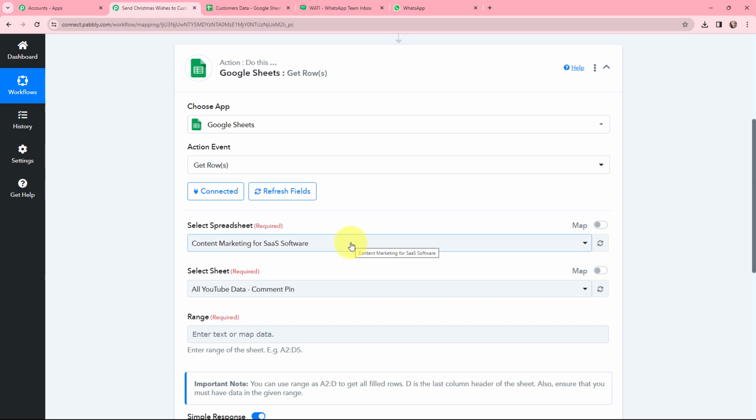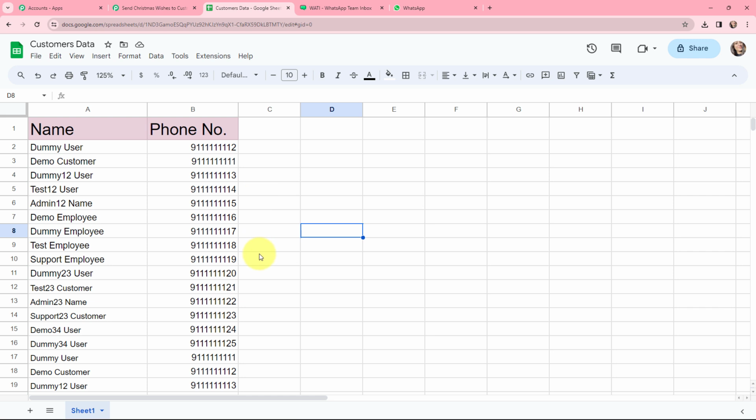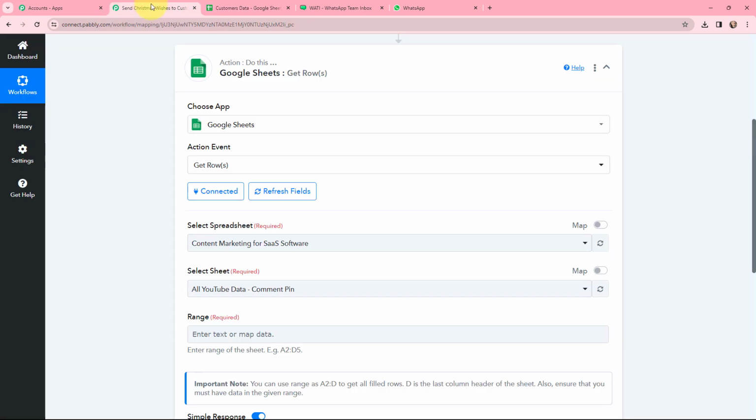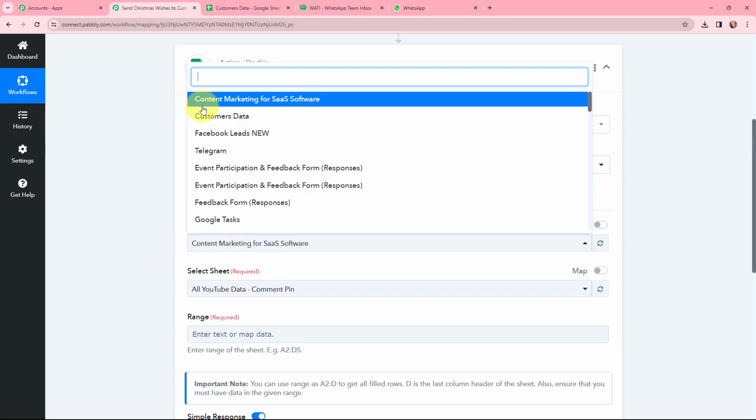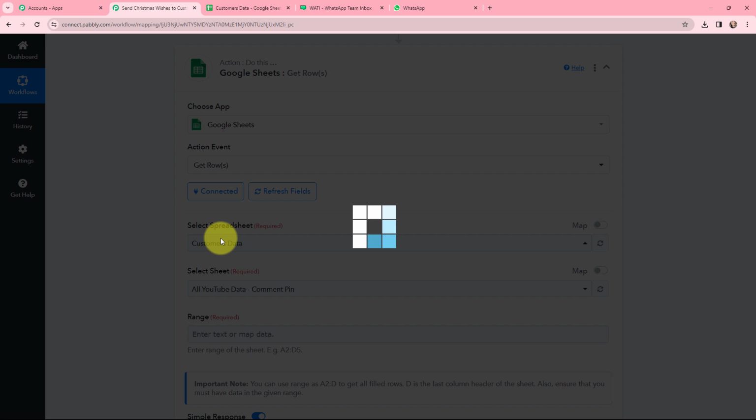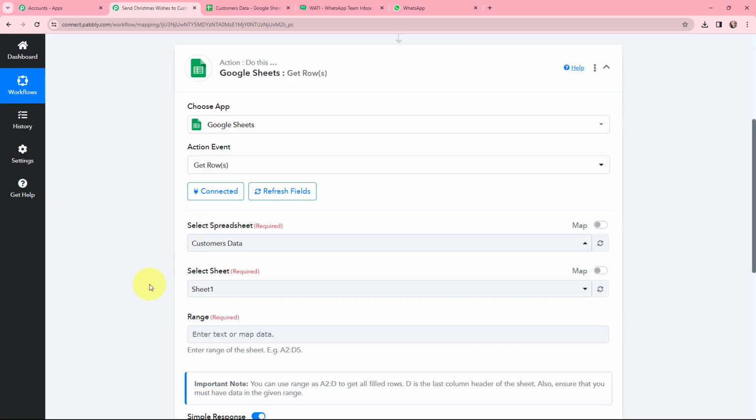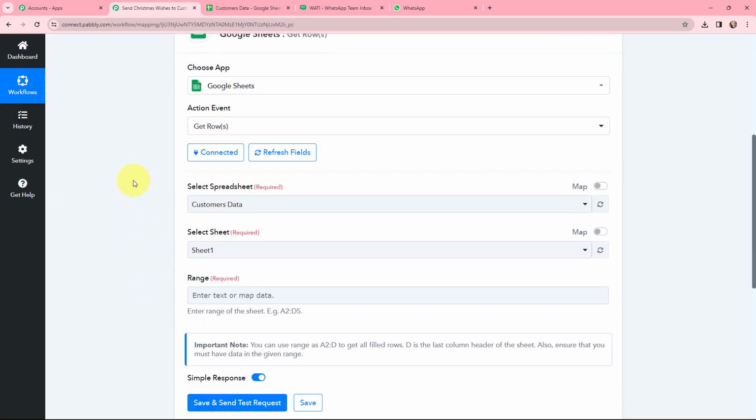Now moving to the select spreadsheet and the select sheet part. Taking you to my Google Sheet, over here you can see that the name of this Google Sheet is customers data. It consists of two columns, that is name and phone number, and it only consists of one sheet. So here in Pabbly Connect, we are going to select the spreadsheet as customer data. And you can see that the selected sheet is Sheet1 automatically.